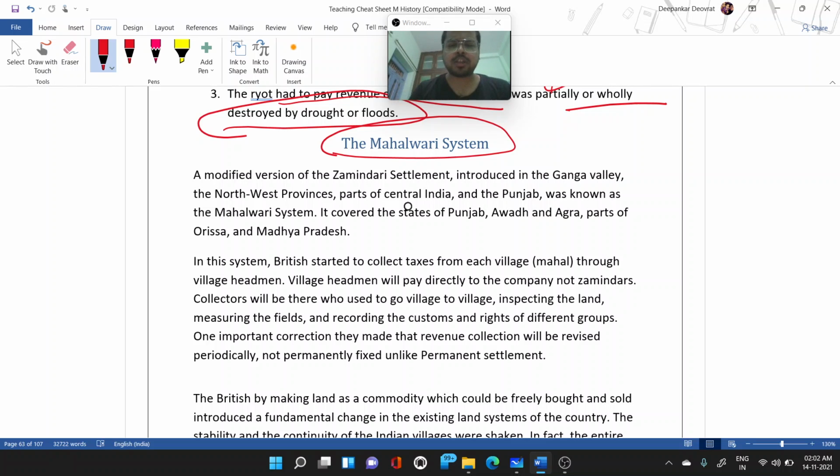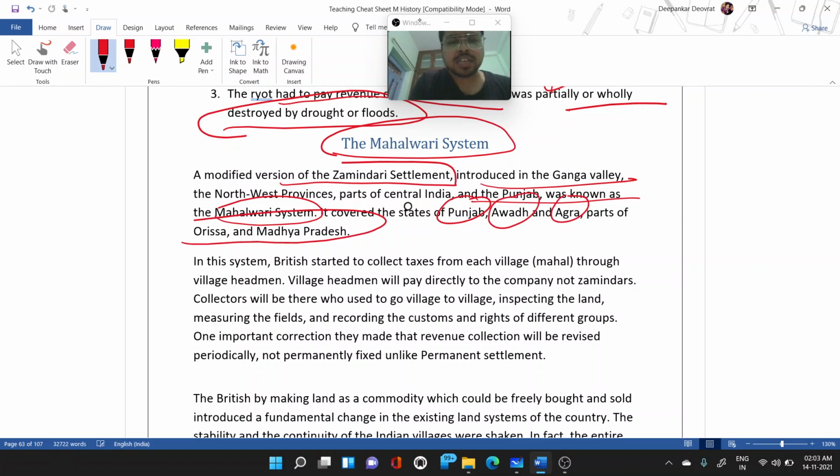That kind of headman was introduced in the Mahalwari settlement, and he will be responsible for collecting the revenues from the peasants. A modified version of the Zamindari settlement introduced in the Ganga Valley of the Northwest Provinces, part of central India, and the Punjab was known as the Mahalwari settlement system. It covered Punjab, Awadh, Agra, and parts of Odisha and MP.